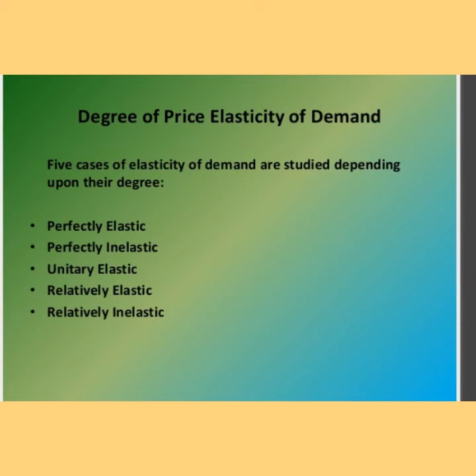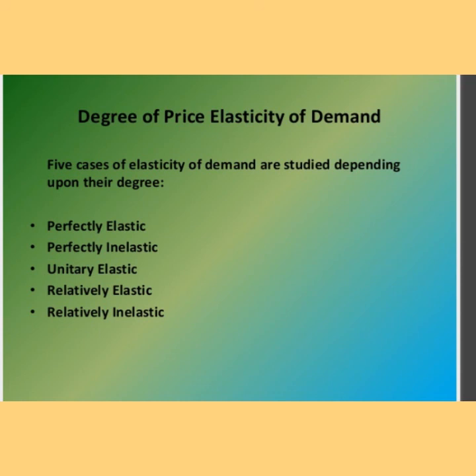Next we'll explain the degrees of the price elasticity of demand. Five cases of the elasticity of demand are studied depending upon their degrees. The first one is perfectly elastic demand. Second one, perfectly inelastic demand.